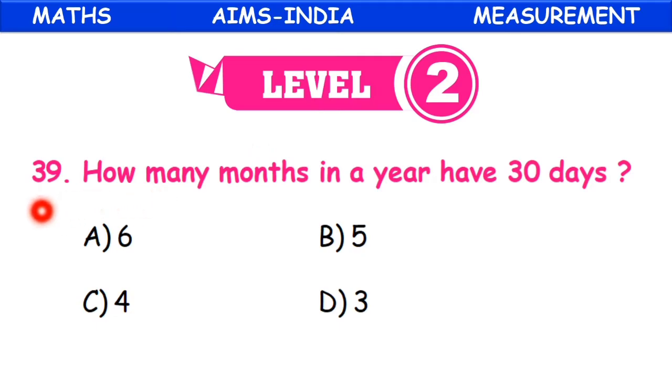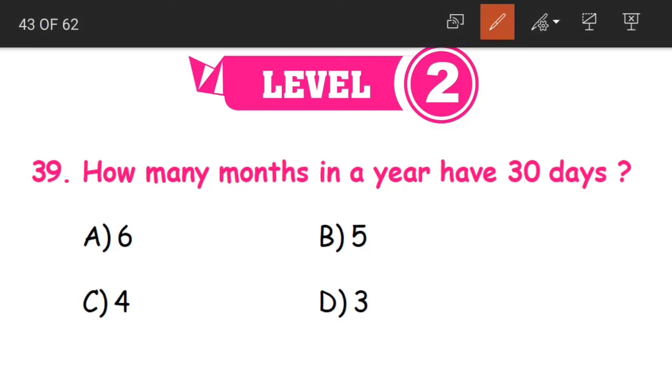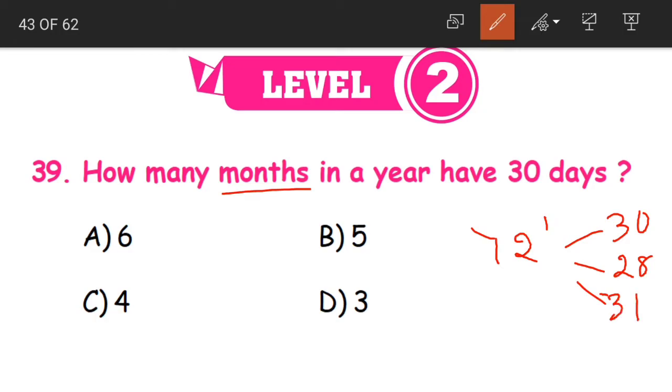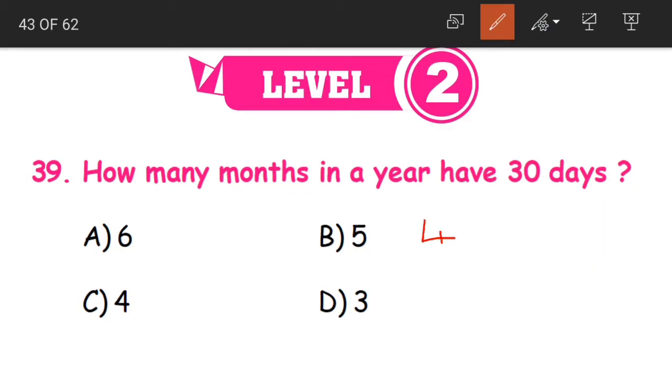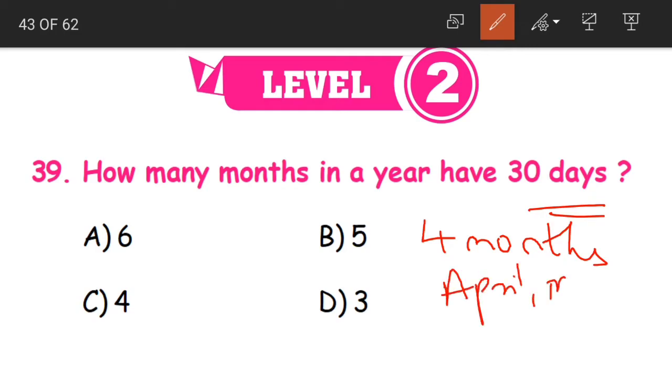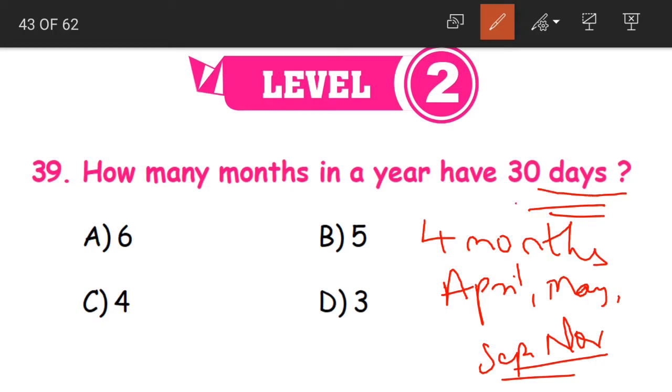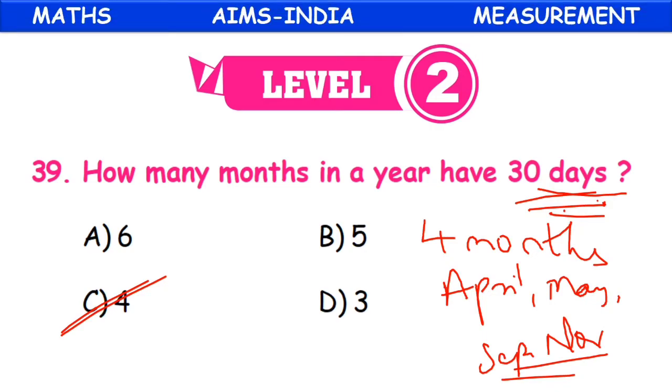Next, level 2 questions. 39th question. How many months in a year have 30 days? We have 12 months in a year, right? So these 12 months may have 30 days, 28 days or 31 days. Now we have only 4 months, children, that have 30 days in them. And what are they? They are April, June, September and November. Only these 4 months have 30 days in a year. So option C, 4 becomes our correct answer.